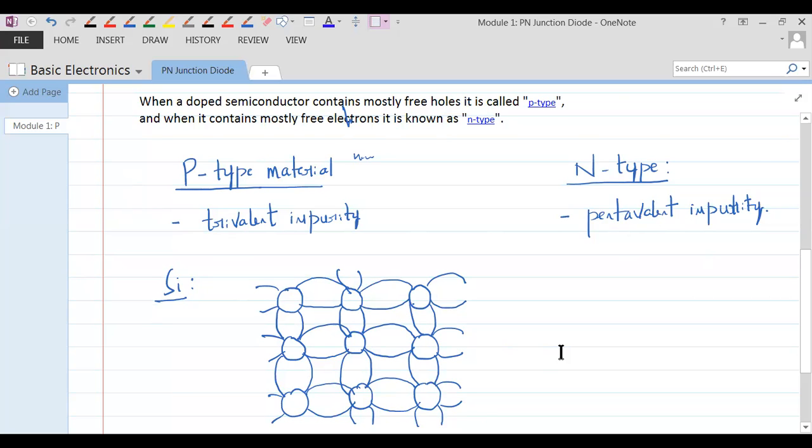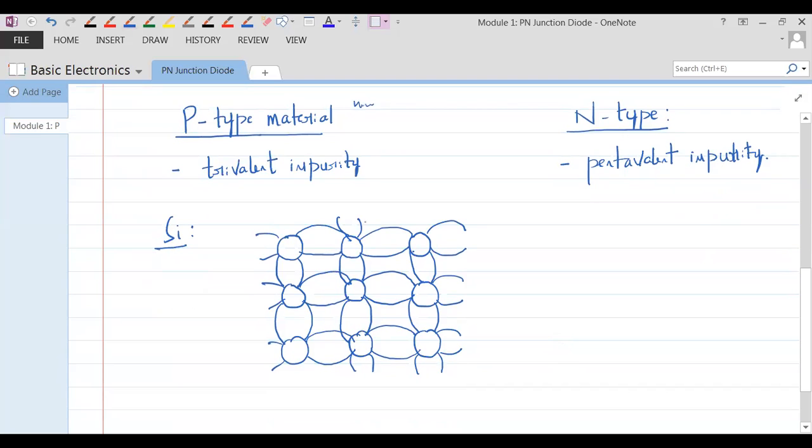So see how it looks now. These are the 4 electrons of the silicon atom. Each electron of one silicon atom is bonded with an electron of the neighboring silicon atom.